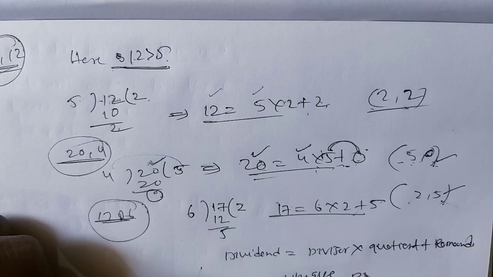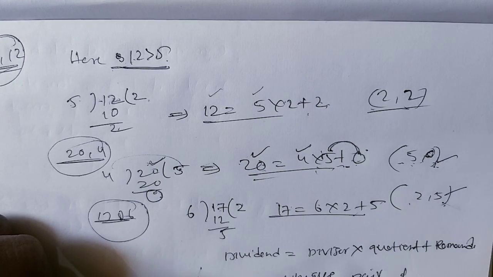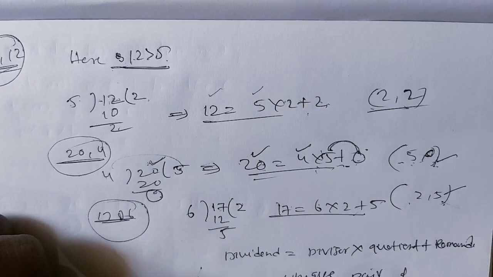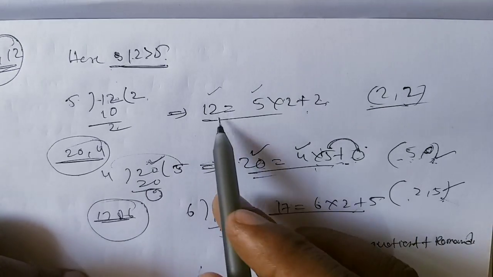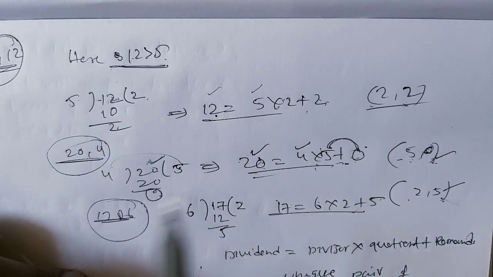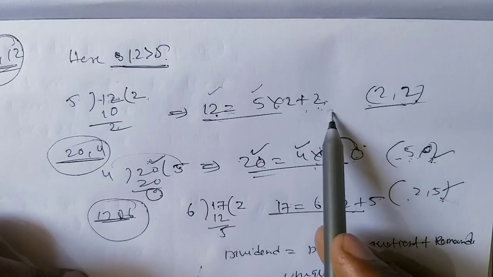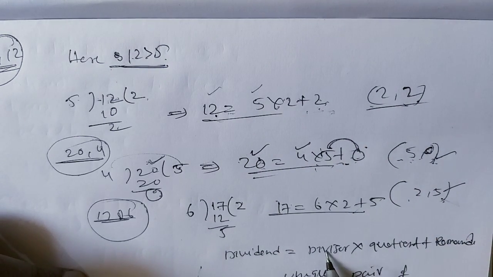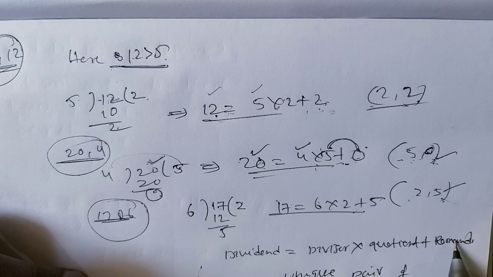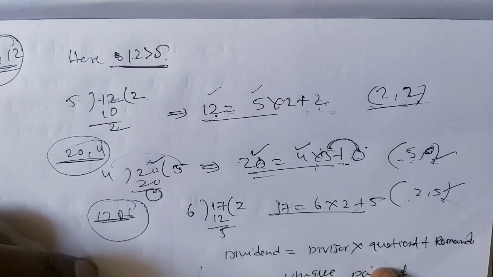Unique pair of integers. That means for every pair of two positive integers, if we take division, then we will get another pair of two integers which is satisfying the given relation. That relation is nothing but dividend equals divisor into quotient plus remainder. And these are unique for every division. Okay, so this is a property we understood.